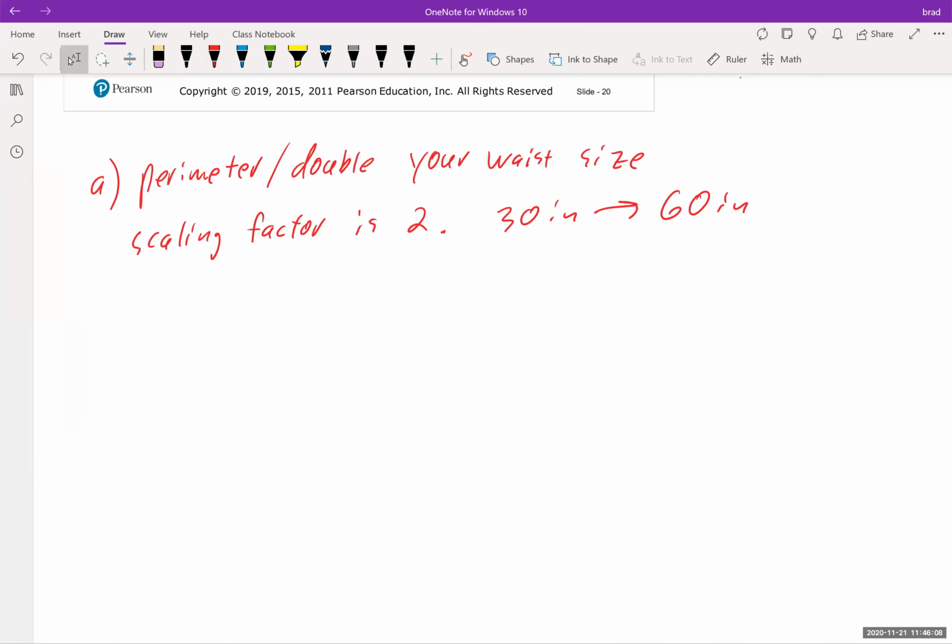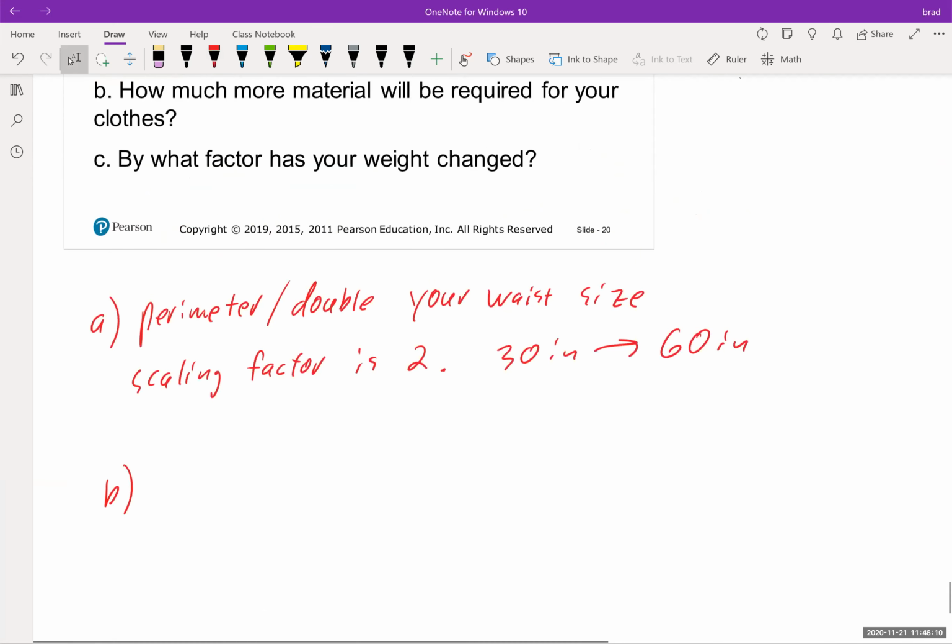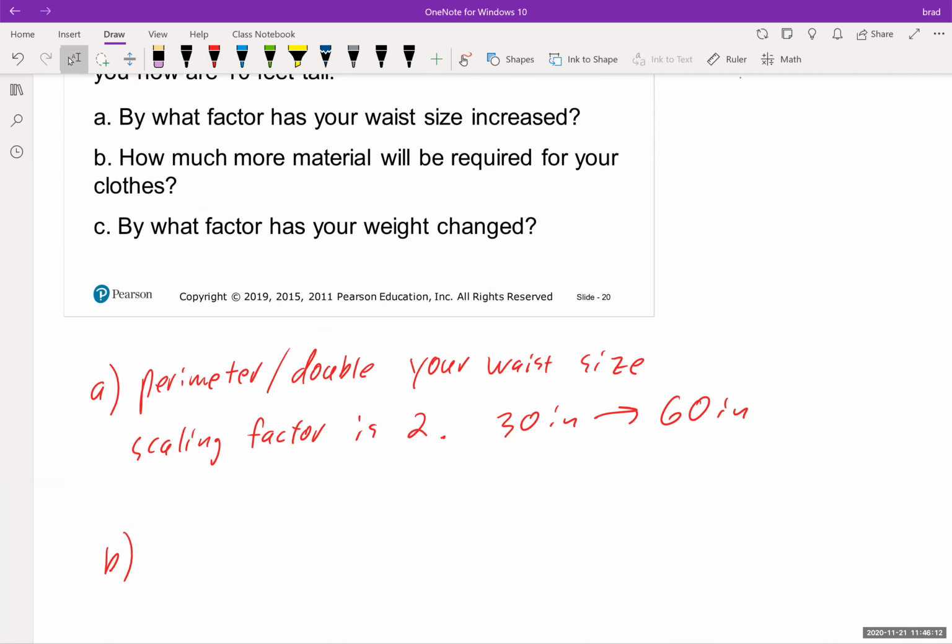Okay, so let's look at part B. Part B says how much more material will be required for your clothes. Now that's surface area, so that's area, and that's not volume, that's not length. That's how much actual material would be used for your shirt if you became double in size. So this is area, and that means we are going to square the scaling factor.